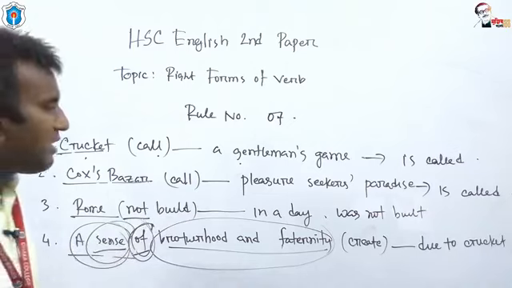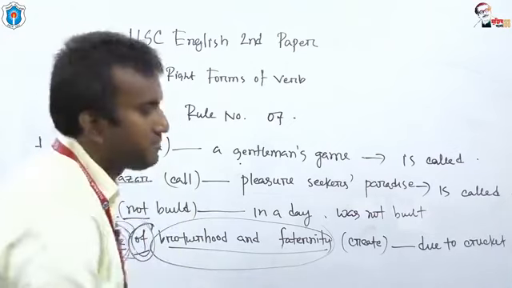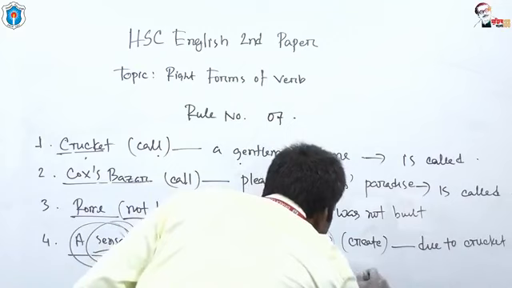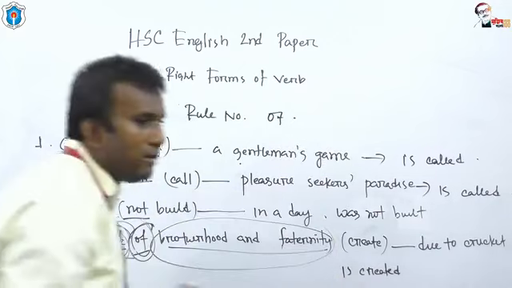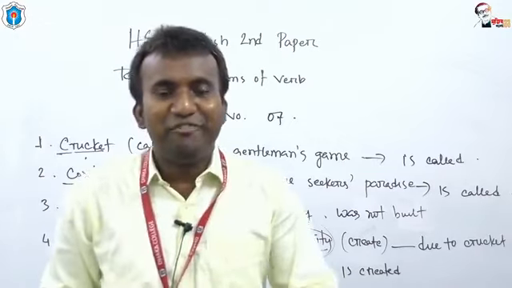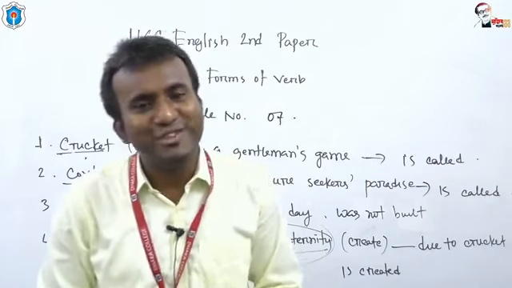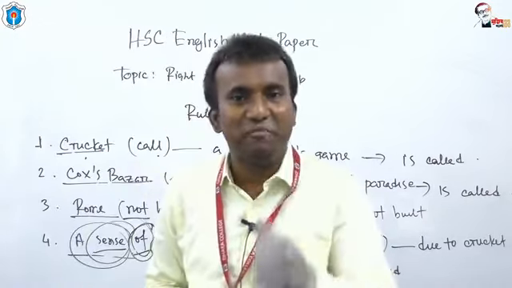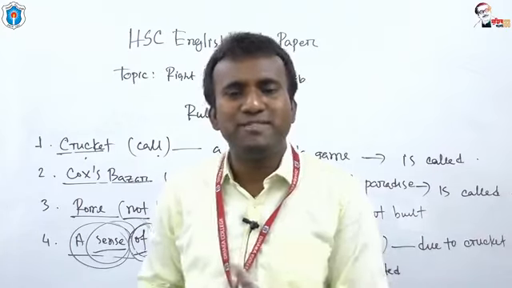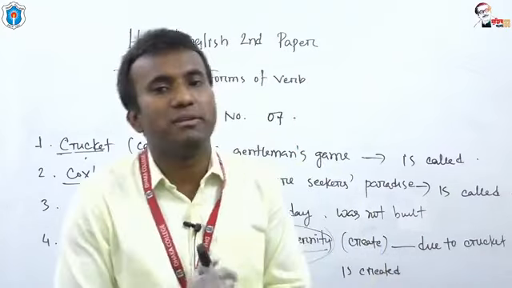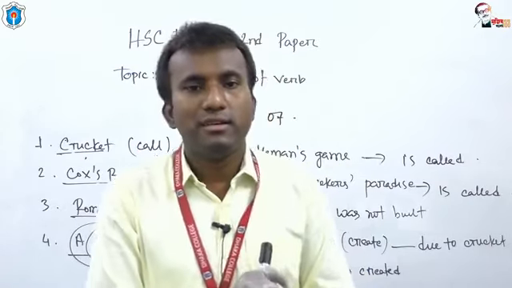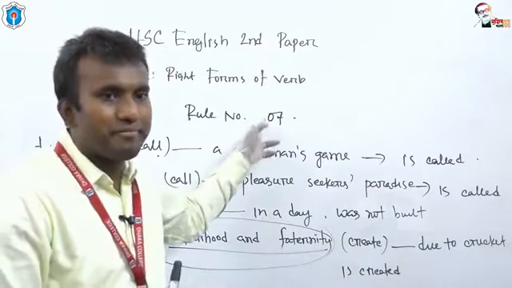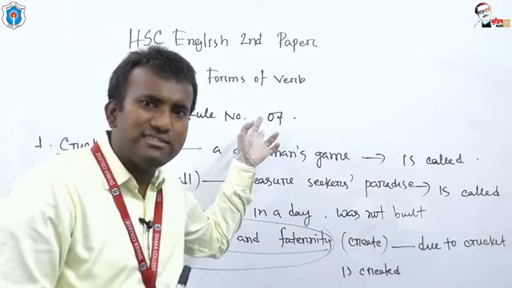So the answer is "is created". So for creating passive voice, we have to use auxiliary verbs selected for passive voice, and after auxiliary verbs we have to use the past participle form of the main verb. This is all about rule number 7. Is it clear to you, my dear students?